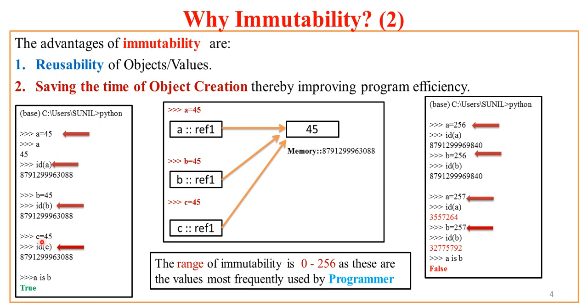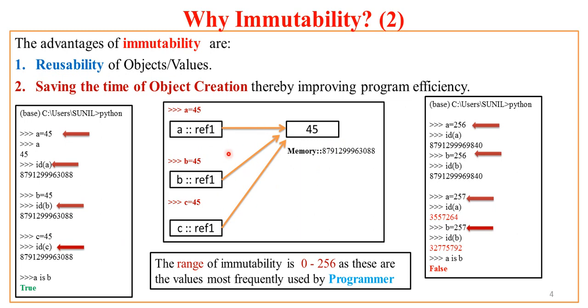Now again I created a third variable, and I have assigned the same value 45 to it. Now if I inspect the address of c using the id function, I get the same address. Now if I check a is b, this is operator tells whether two objects are referring to the same reference or not. So a is b returns true. That shows that a and b are referring to the same object reference, in our case 45.